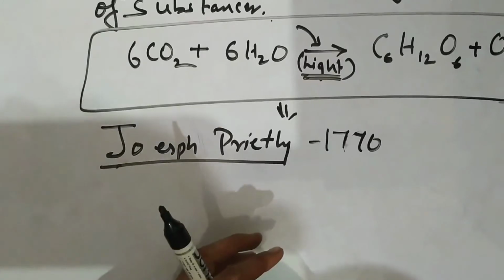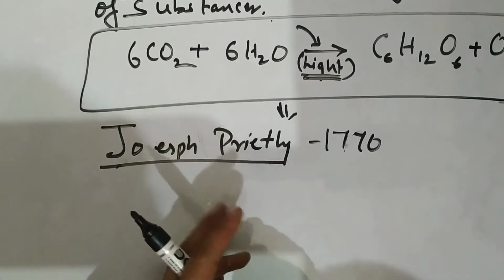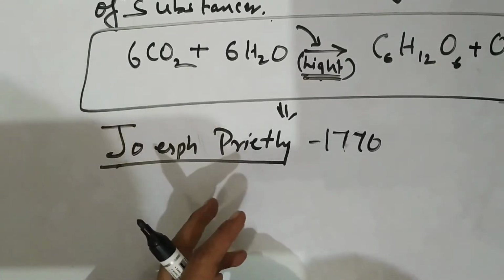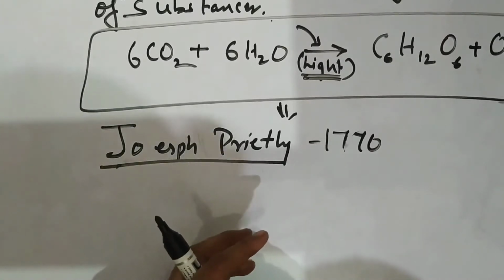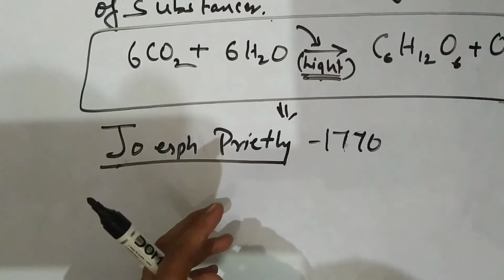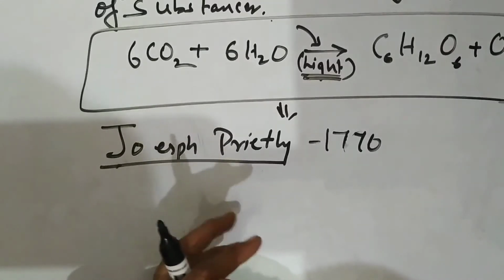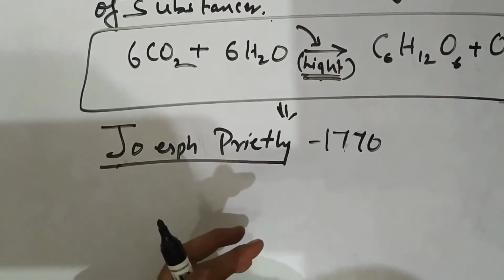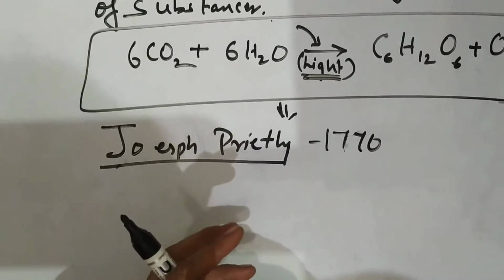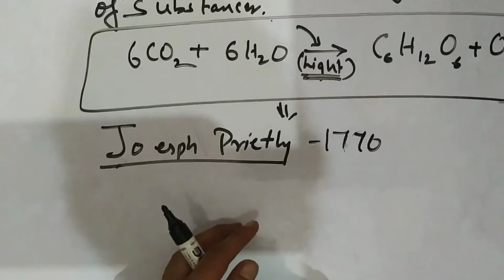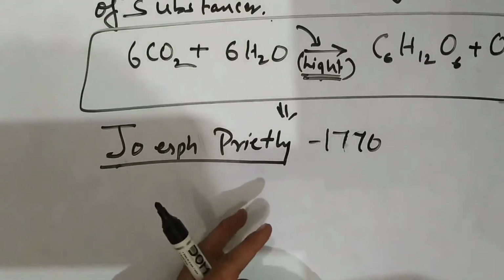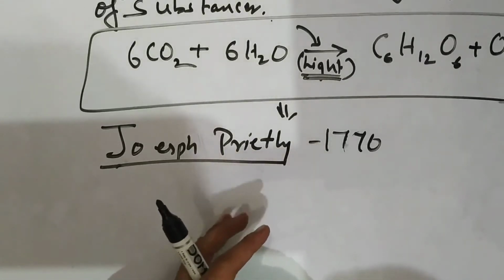After some time the mouse dies and the candle extinguishes. Then he kept the bell jar with the mouse, candle and a mint plant. The mouse stays alive and the candle burns. So he said it is the air which is responsible for keeping the candle burning and the mouse alive.